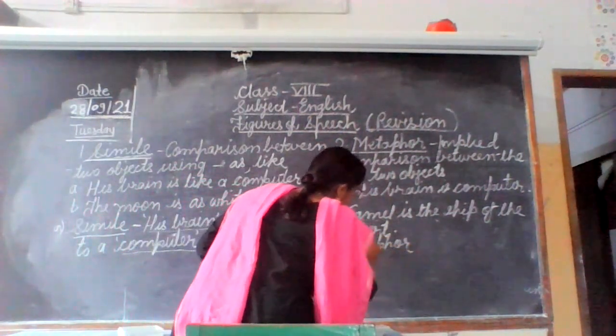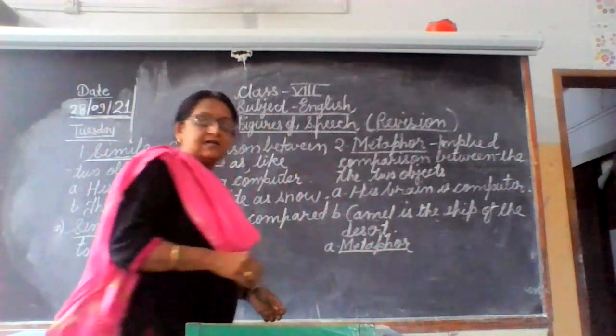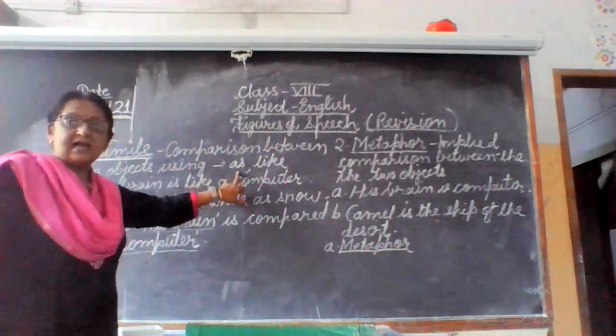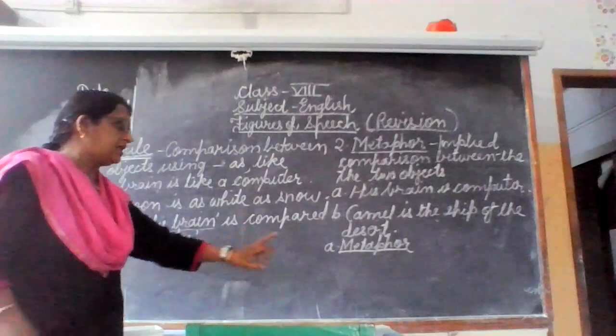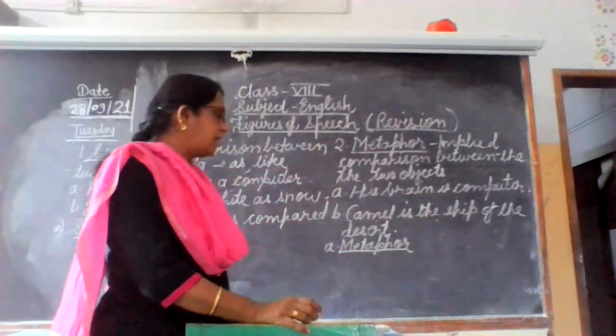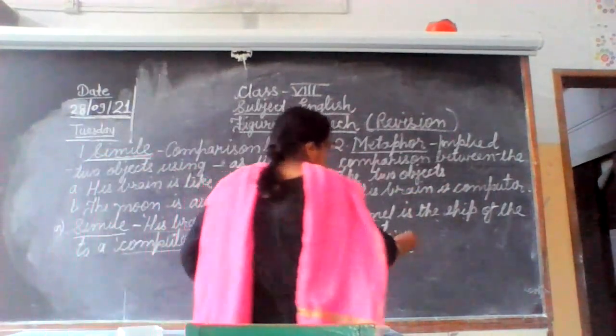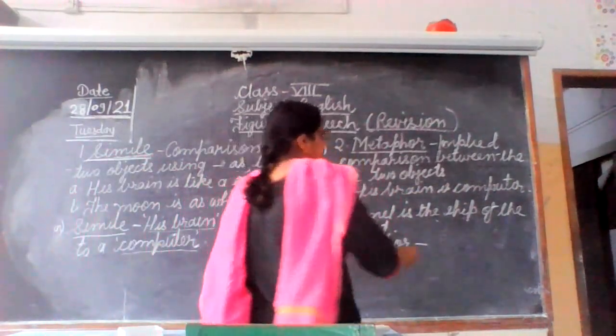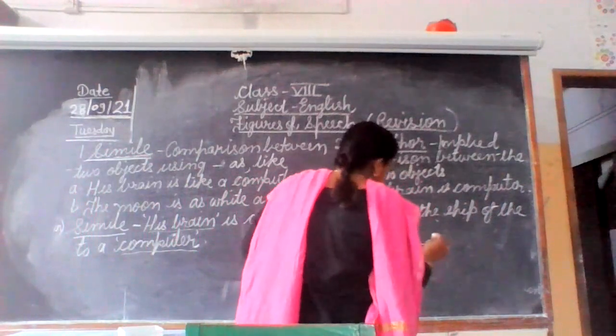Okay, don't get confused over the simile and the metaphor. If you see as and like words, that is a simile. But if there are no as and like words and a comparison is there, then it is a metaphor. So that is here in the first sentence. In the second sentence we can do it.